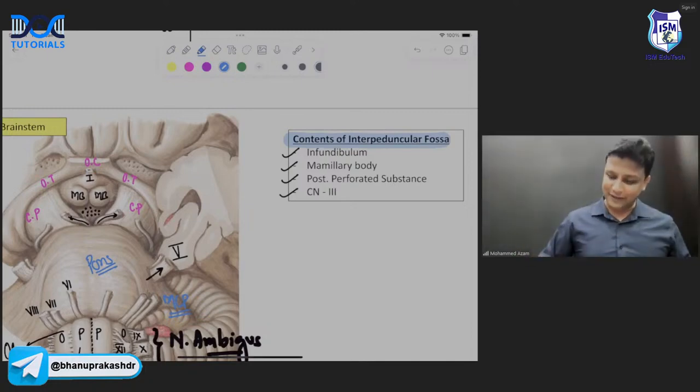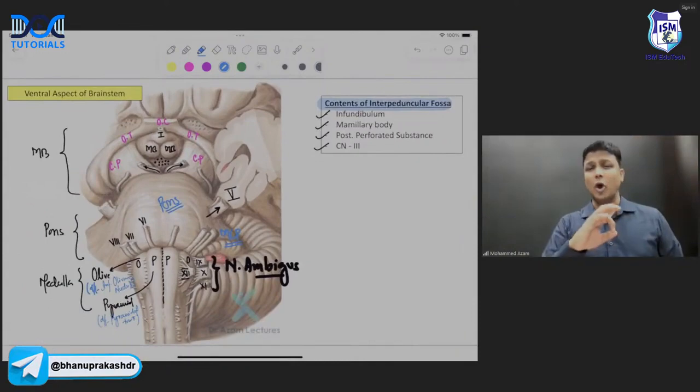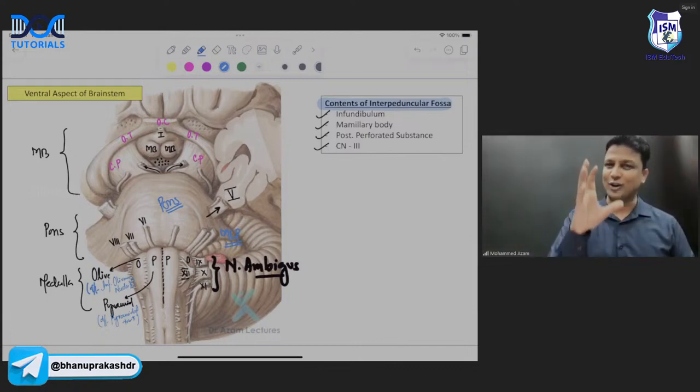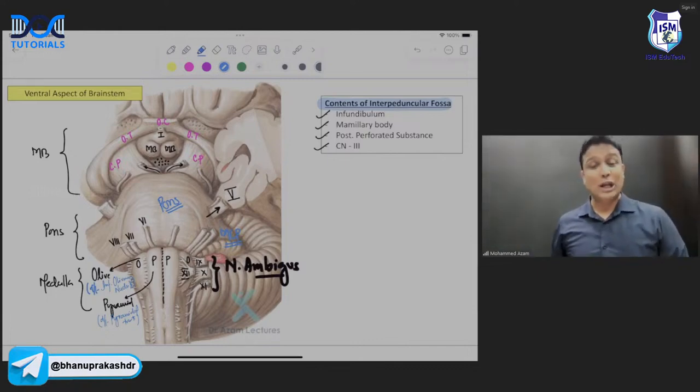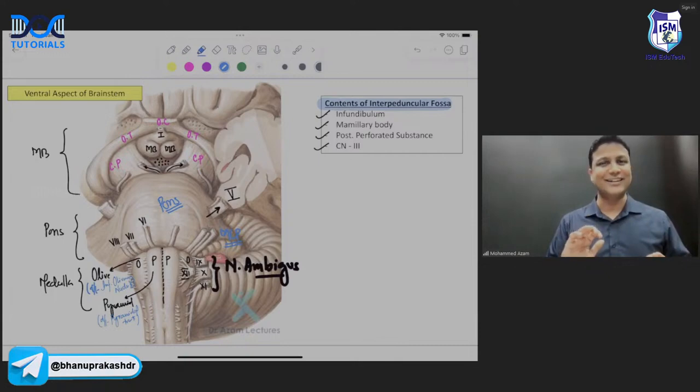And now, my dear friends, if you all are able to see this ventral aspect of the brainstem, all my students listening to me here, you are perfect with each and every structure on the ventral aspect, sir. So we are done with the ventral aspect of the brainstem, all the cranial nerves originating from there. We are done with the concept of interpeduncular fossa. One more topic is done here itself.